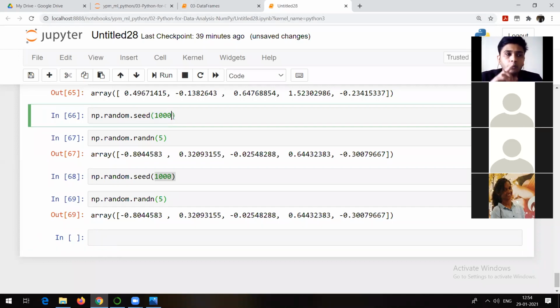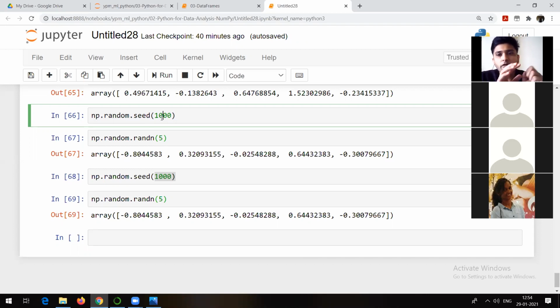When we learn how to create models with the help of different machine learning techniques, at that time, just remember that you need to split your data into training and testing. While splitting your data into training and testing, you make use of this particular seed. Remember that. At that time, you are going to see this kind of thing in your code. That's why I'm trying to make things clear here itself.